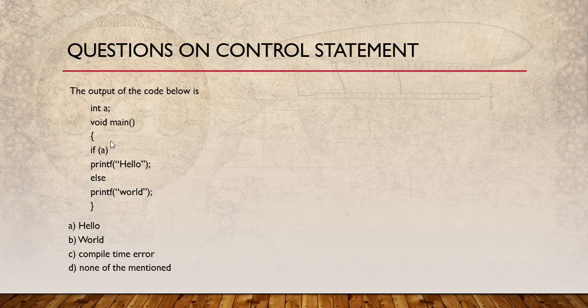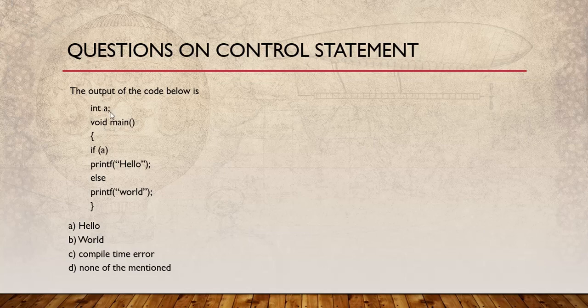If a evaluates to 0, then this would be if 0, and the condition would be false. 0 means false condition, so this line will not be executed, the else portion would be executed, and the correct answer would be world. Why?